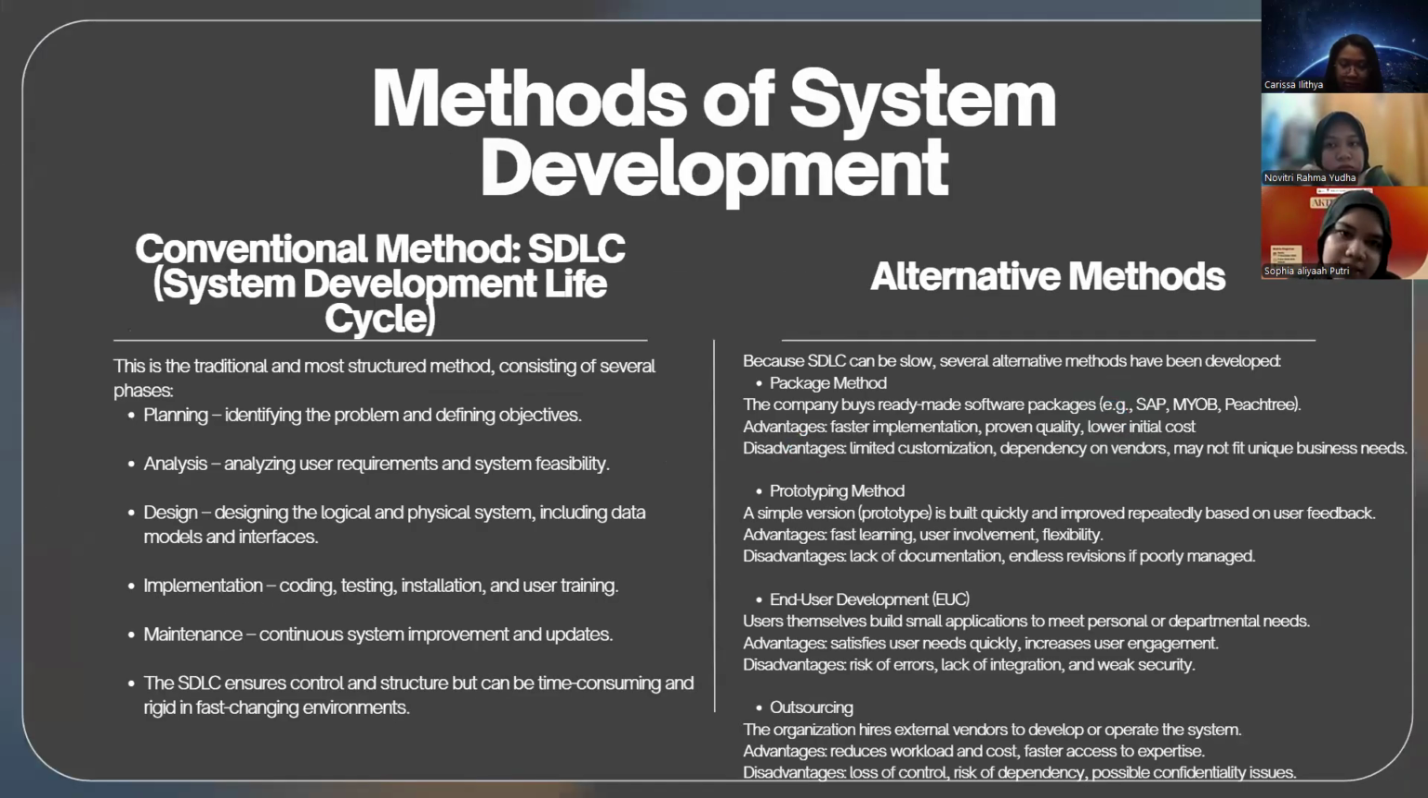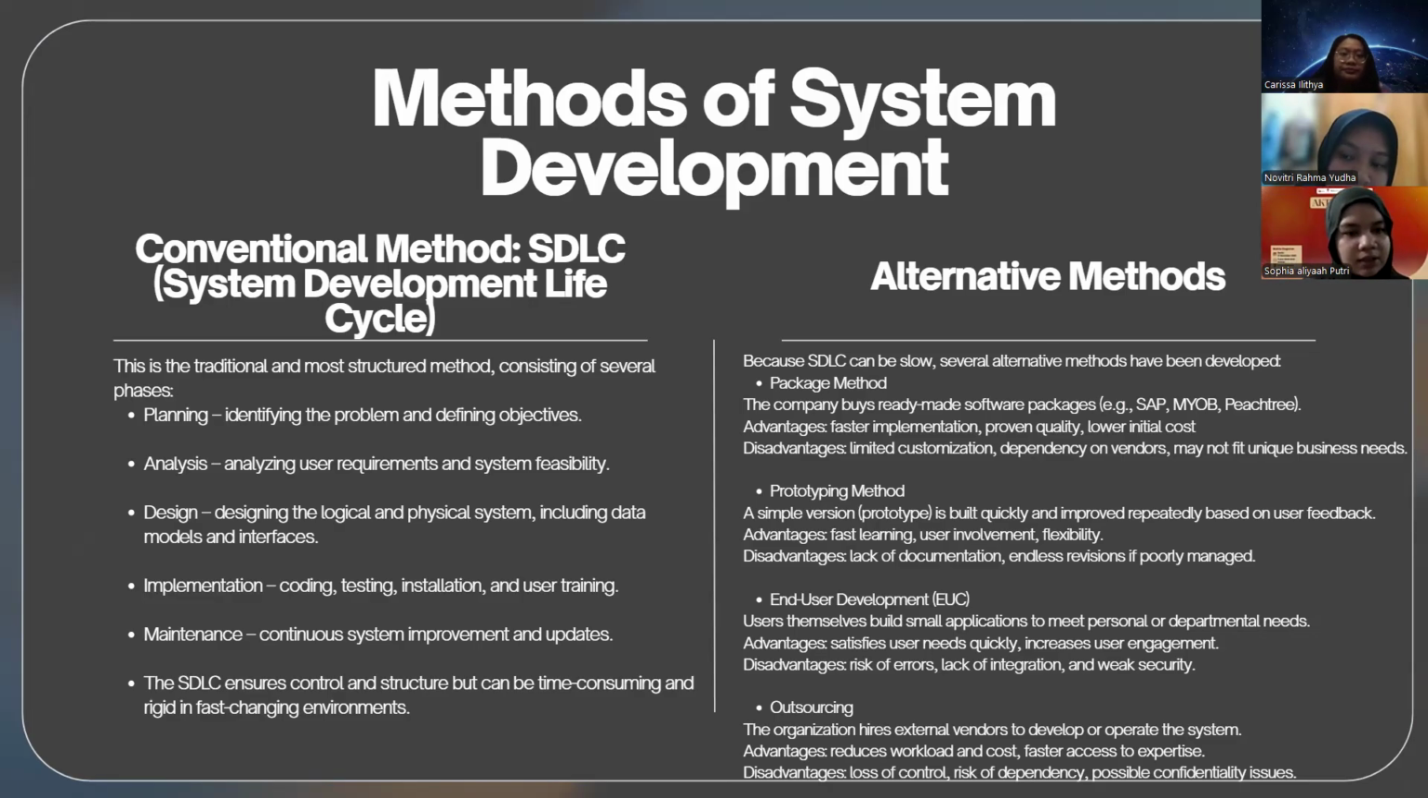And the next is the methods of system development. There are two methods of system development. The first one is the conventional method, or the traditional method. We also call it the system development life cycle, the structured method, and it has, first, planning to identify the problem and define objectives, and then analysis, which analyzes user requirements and also system feasibility.